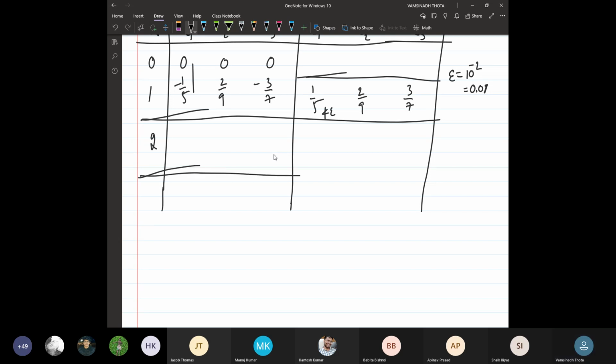Now give me the second iteration. What is the second iteration? Everyone is using calculators also, right?